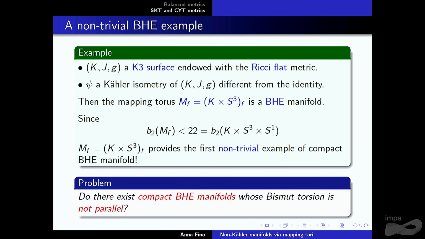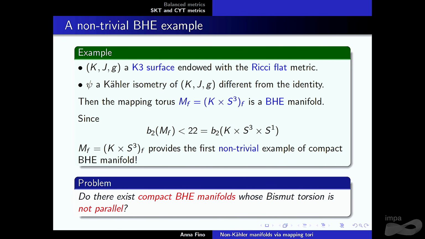So yes, the psi here, I guess the point must be that it's non-trivial on second cohomology, right? Yes. But maybe if you wanted to make it really concrete so people didn't worry about that, you could just say, suppose your K3 is a double cover of an Enriques surface and let psi be the non-trivial transformation. Oh, yes, that's another way.